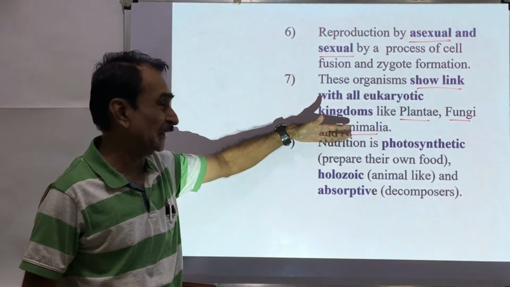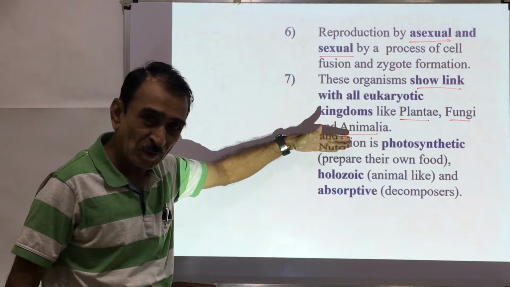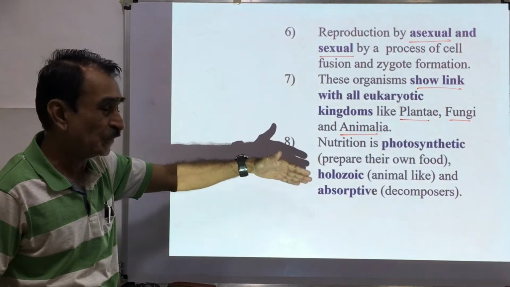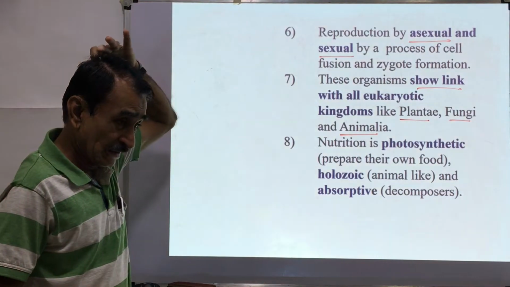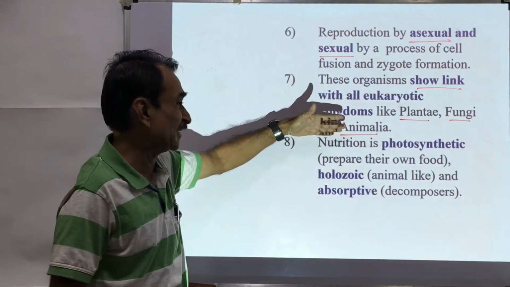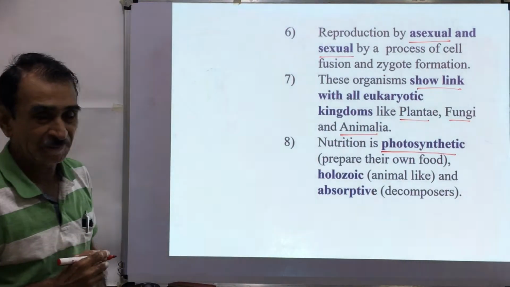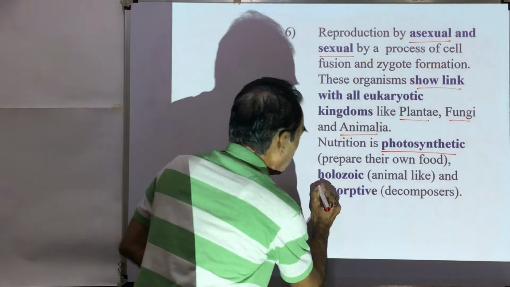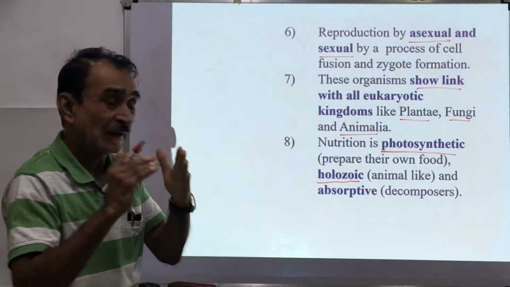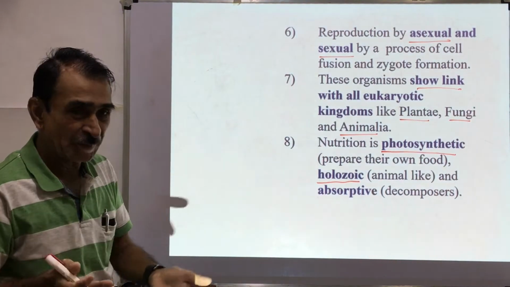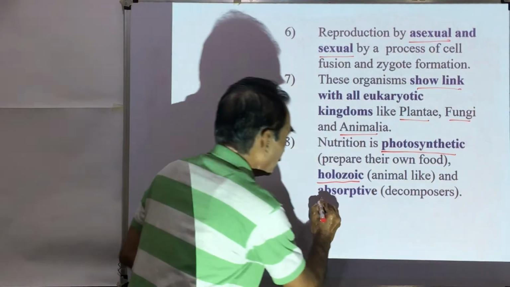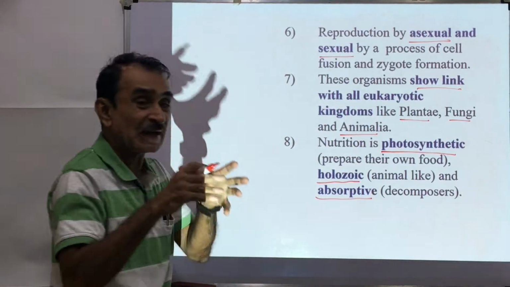Nutrition is photosynthetic; they can prepare their own food material. If you see the Protista, nutrition may be photosynthetic, that is, they can prepare their own food material. Or nutrition may be holozoic, like that of animals, depending upon other organisms. It may be absorptive: these are decomposers.